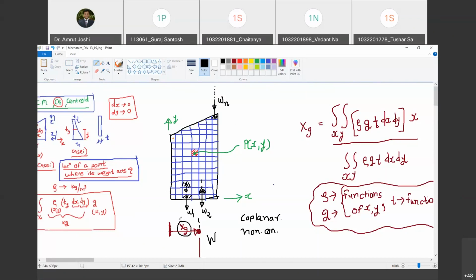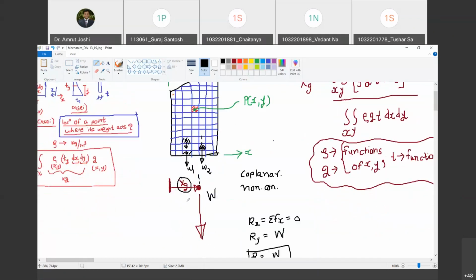Okay. Why did I denote it as xG? Because weight is on account of gravity. So whatever the location of this resultant, I am going to call it the center of gravity. Are you with me? So to locate the center of gravity, its x coordinate, I have called it xG. Are you with me? This is the origin.